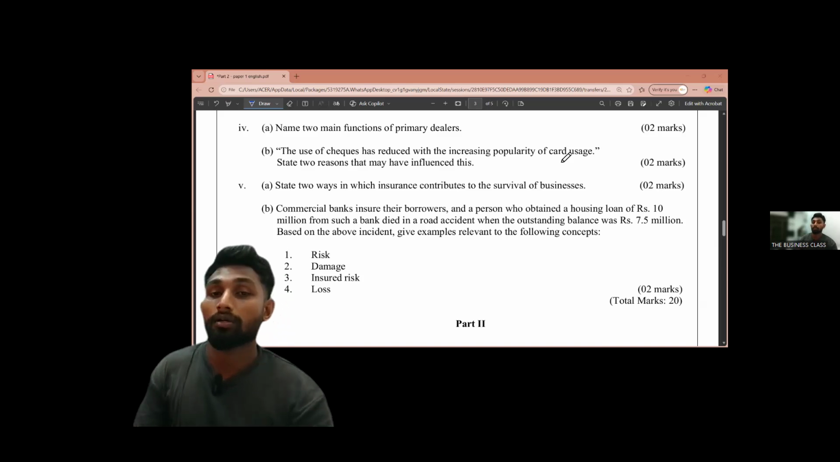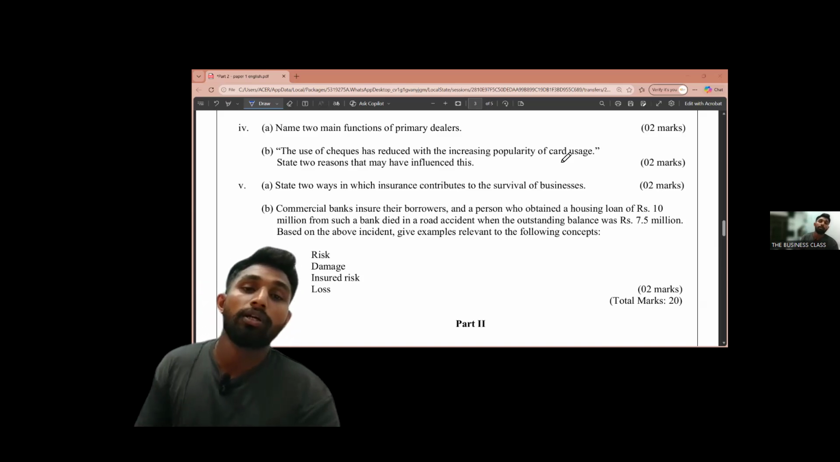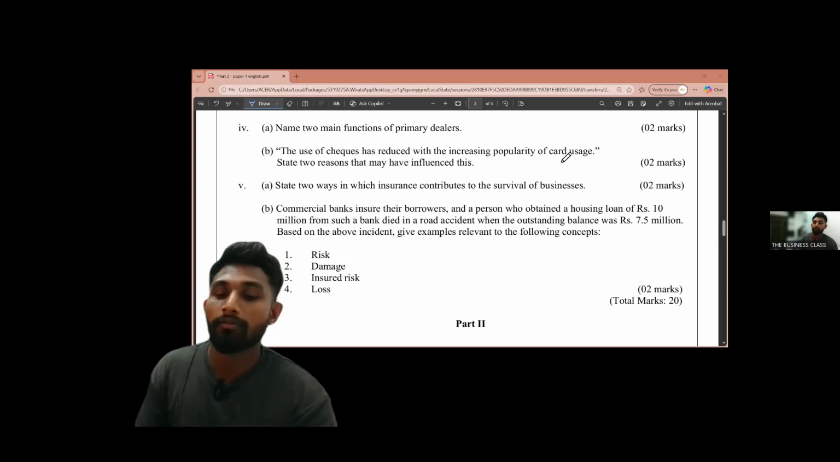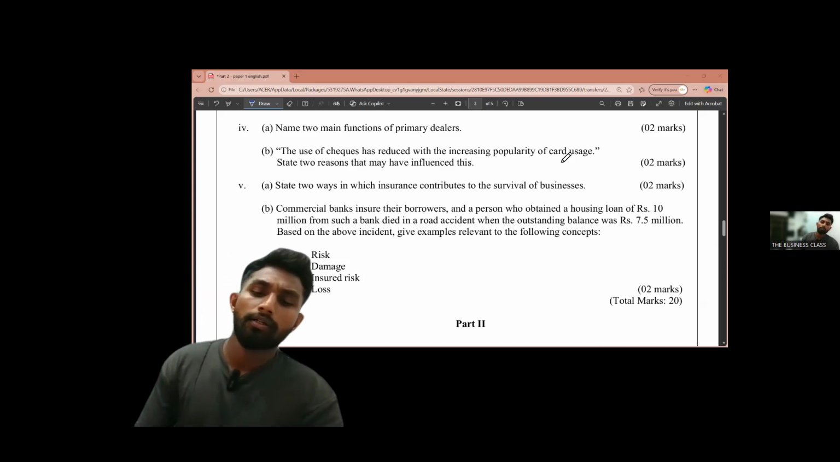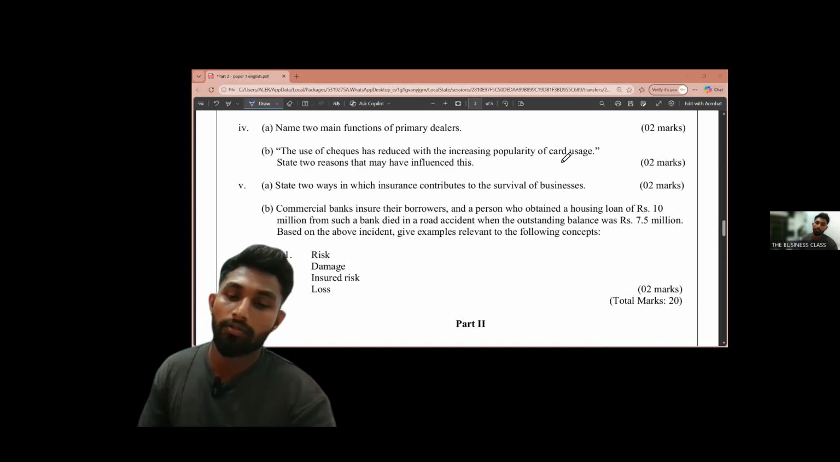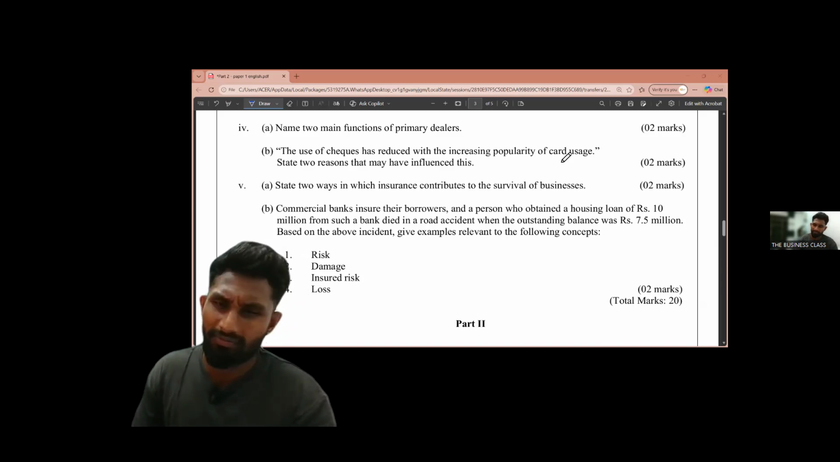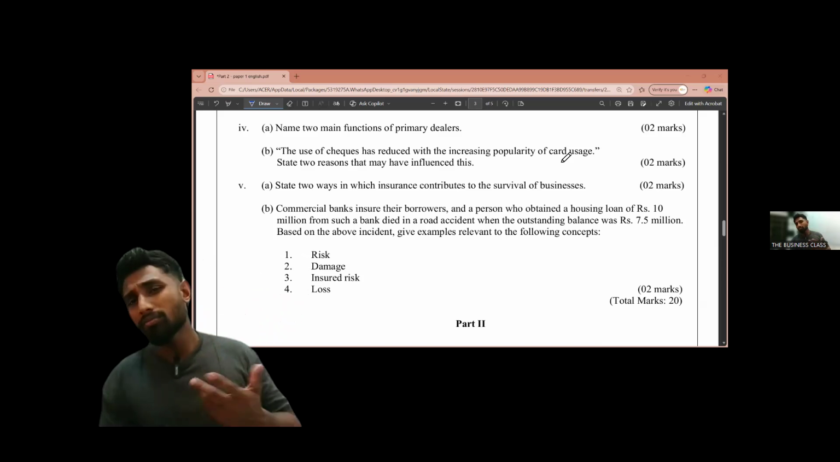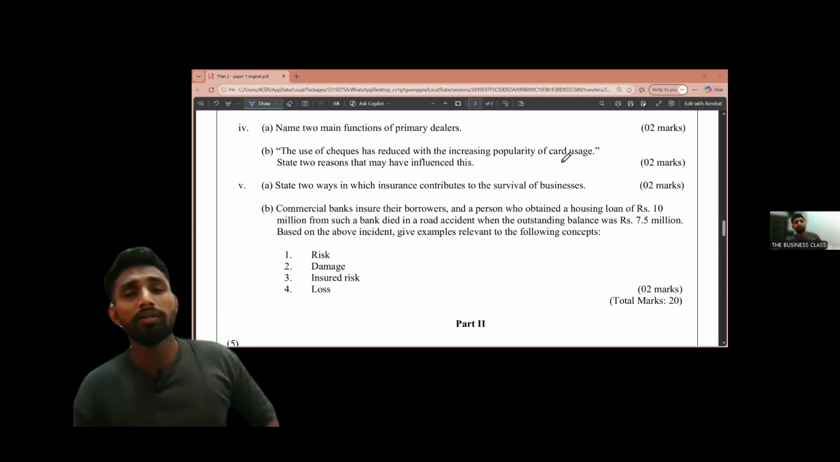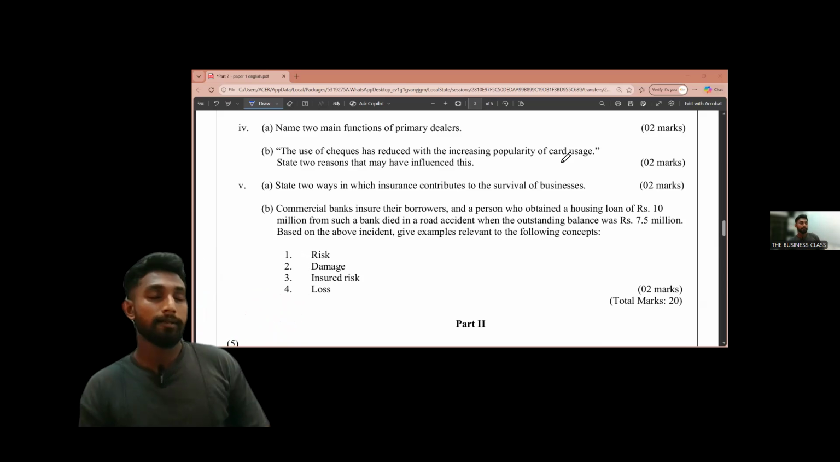They are using these e-money or the cards for convenience, right? The two reasons we can write down, it was asking two reasons, no? First one is convenience and security, right? It was convenient to do the transactions through these cards, right?